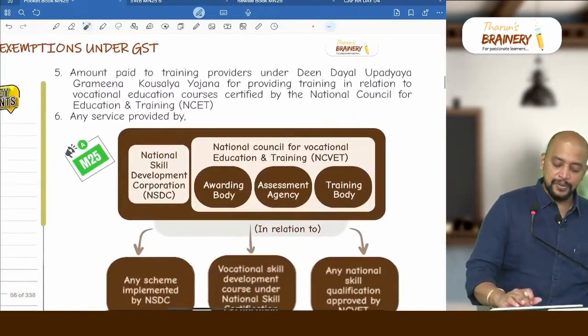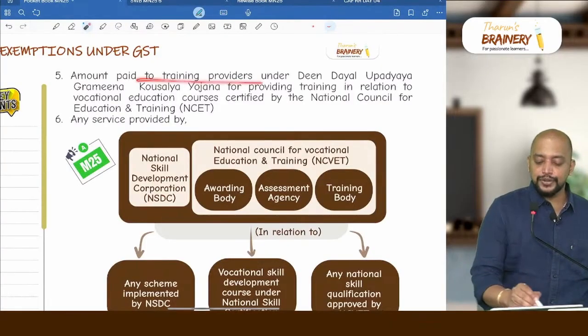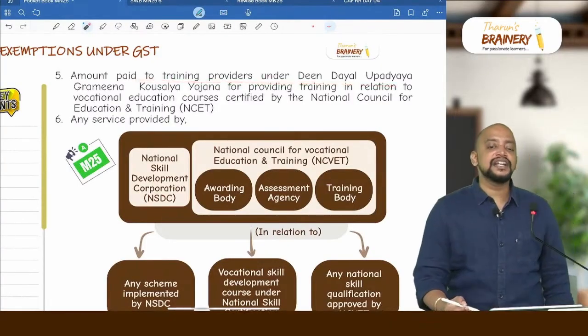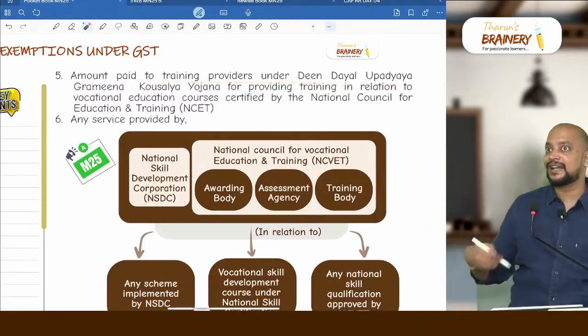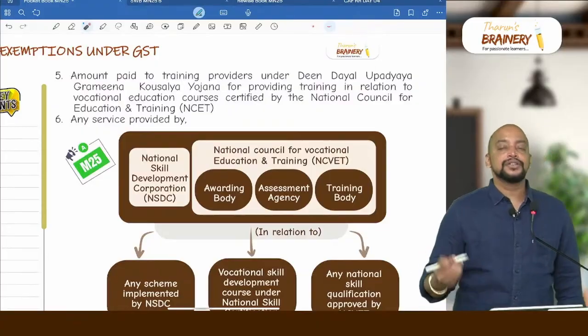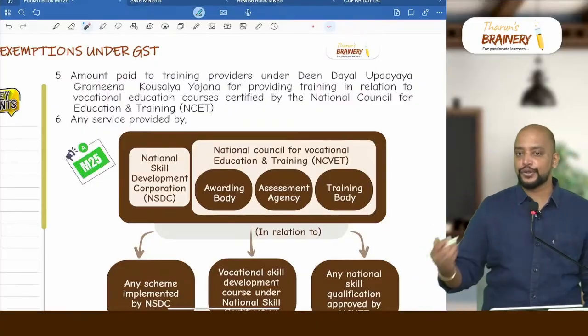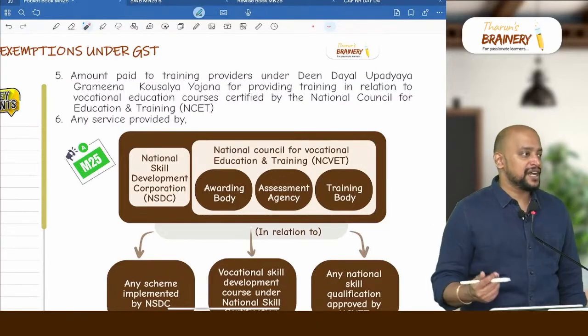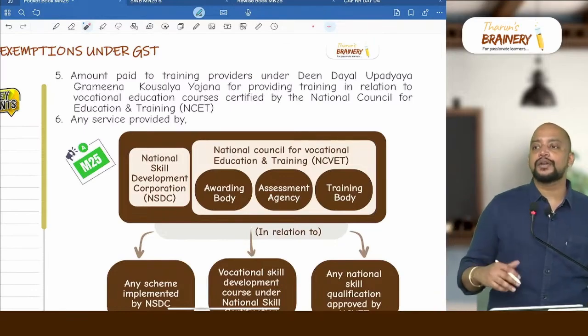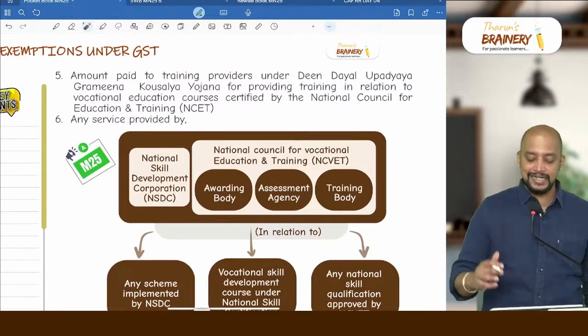Then next one, point number 5, amount paid to training providers under the DDUGKY scheme, Deen Dayal Upadhyaya Gramin Kaushalya Yojana scheme. There will be some volunteers who will go to the rural area and provide training, for which they receive some honorarium or some charges from the government, that is exempted.